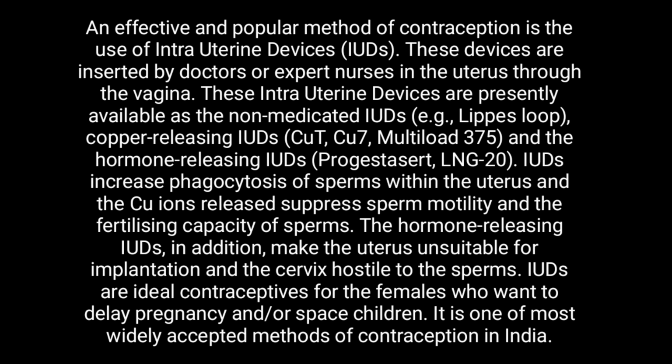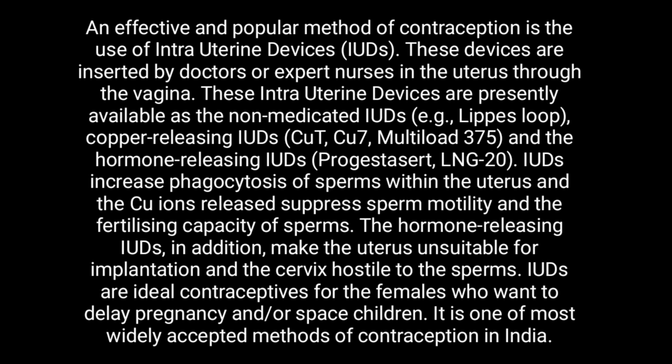An effective and popular method of contraception is the use of intrauterine devices, IUDs. These devices are inserted by the doctors or expert nurses in the uterus through the vagina. These intrauterine devices are presently available as the non-medicated IUDs, example Lippes loop, copper releasing IUDs, example Copper T, Copper 7, Multiload 375, and the hormone releasing IUDs.